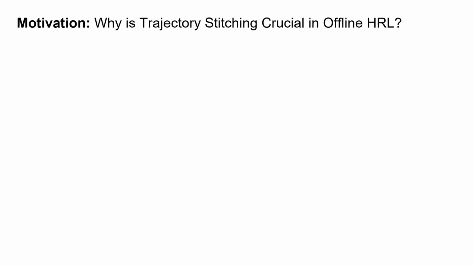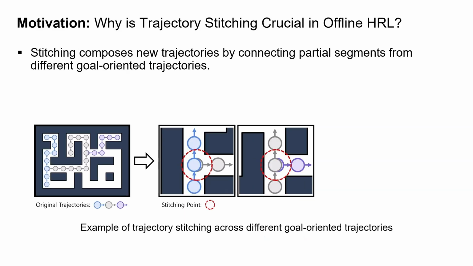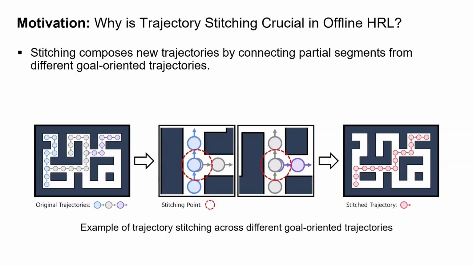Now, let's talk about why trajectory stitching is crucial in offline HRL. Offline datasets often consist of diverse trajectories collected in attempts to achieve various goals. As shown in the figure, each trajectory begins from a different initial state and progresses toward a specific goal. By stitching partial segments from different trajectories, we can create long horizon trajectories not originally present in the dataset. This stitching allows us to leverage transitions that were not observed within a single trajectory, significantly enhancing the agent's long horizon reasoning and goal generalization ability.